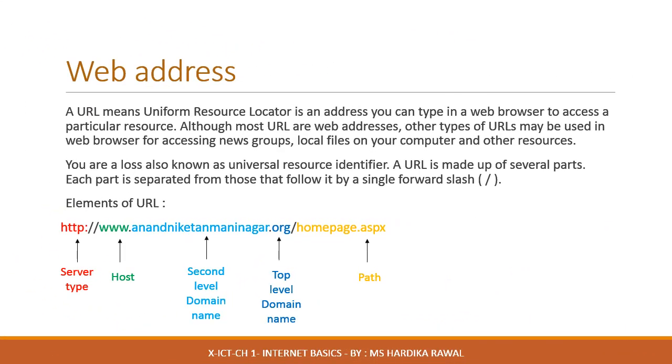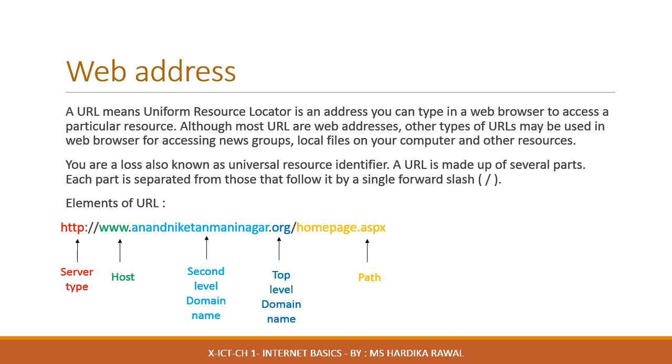Coming to the web address, that means the URL. A URL, that means the Uniform Resource Locator, is an address you can type in a web browser to access a particular resource. Although most URLs are web addresses, other types of URLs may be used in a web browser for accessing newsgroups, local files on your computer and other resources. The URL is also known as the Universal Resource Identifier. Each resource on the www has a unique address. By typing a URL in your web browser, you can go straight to the page the URL points to.